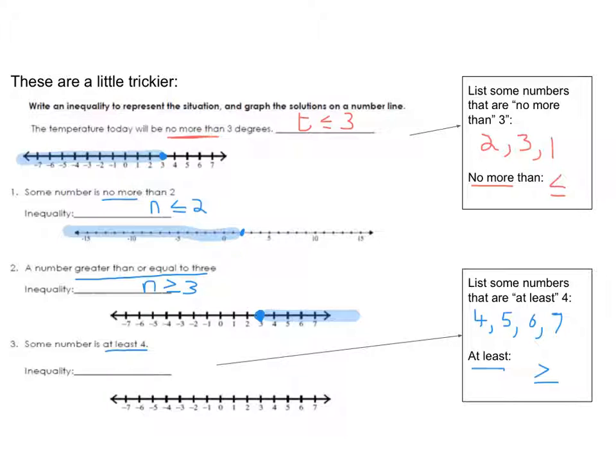So to finish up this problem, we have a number that's at least 4. That means it's greater than or equal to 4. So I have a closed dot on 4, and numbers that are greater than or equal to are above. So I shade to the right. Again, I can't emphasize enough, you have to memorize this. No more is less than or equal. At least is greater than or equal. All right, go ahead and turn to the next page for some practice.